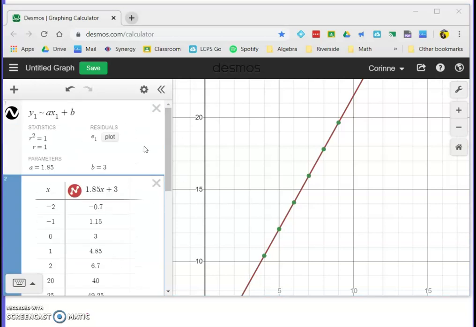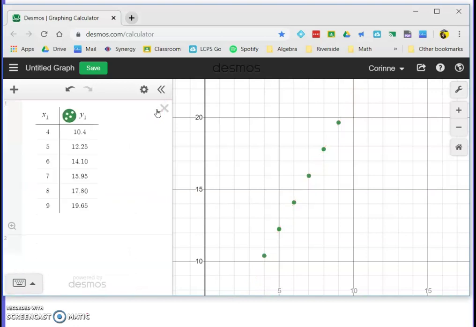And because I'm done with this problem, I'm going to hit all these X's over here and clear all this data out of my calculator so that I'm not accidentally referring to another set of values if I want to do a second regression.